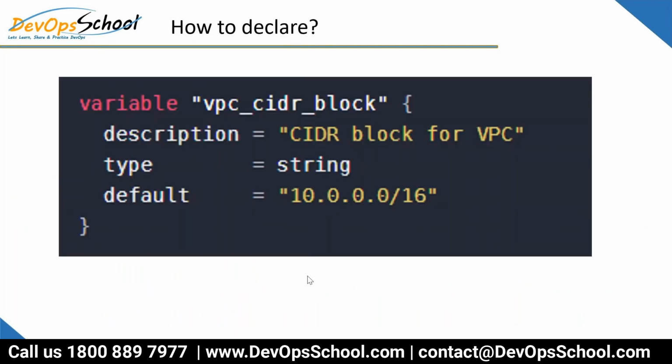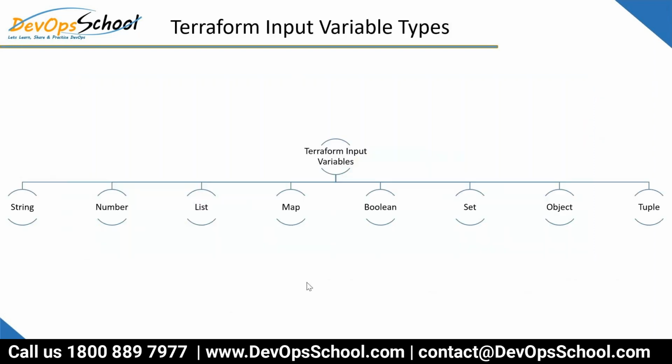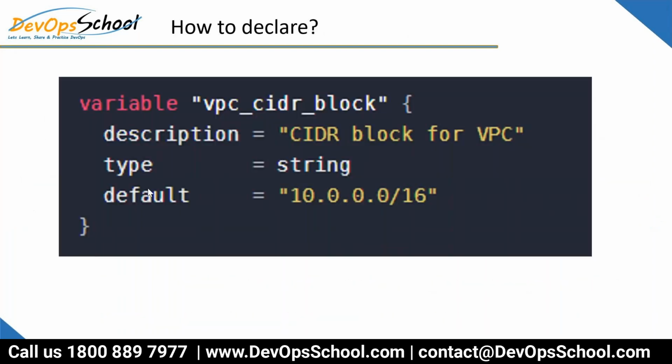What is the variable name? vpc_cidr_block. Description, type is string. It can be string, number, list, map, boolean, set, object, or tuple. And this is the default value, which you can override through the command line, environment variable, or that file dedicated for values.